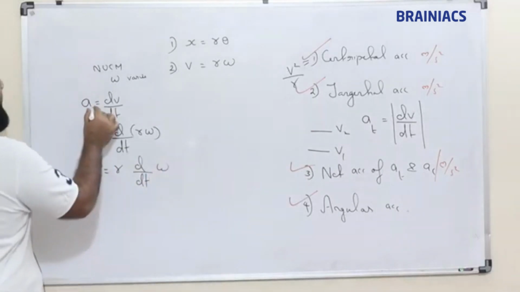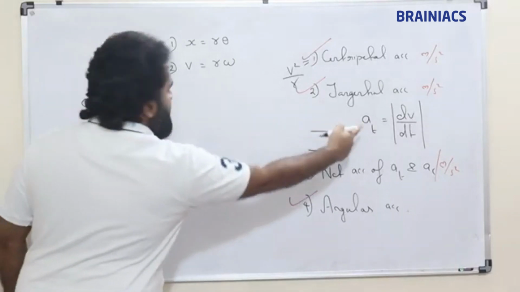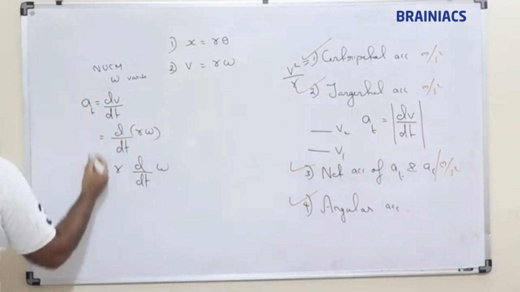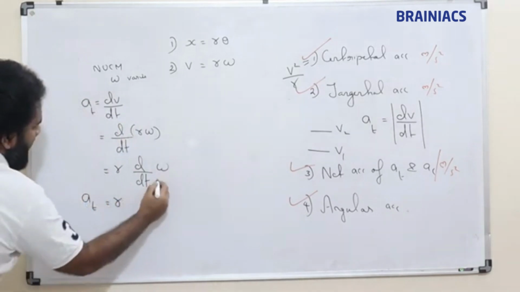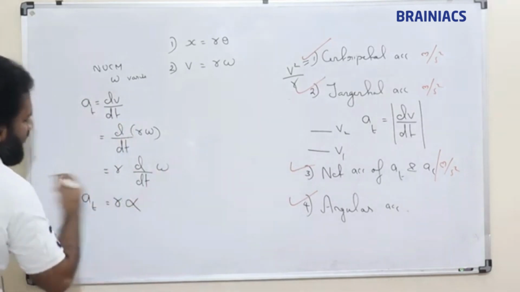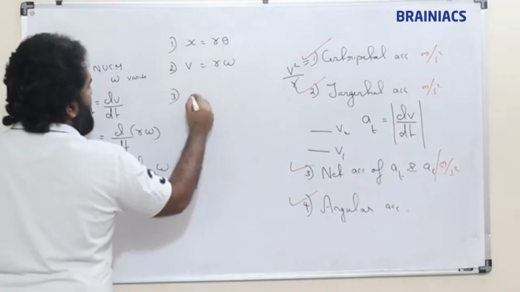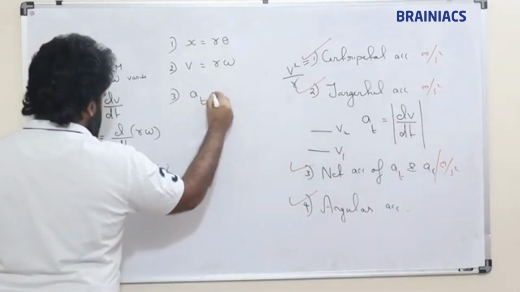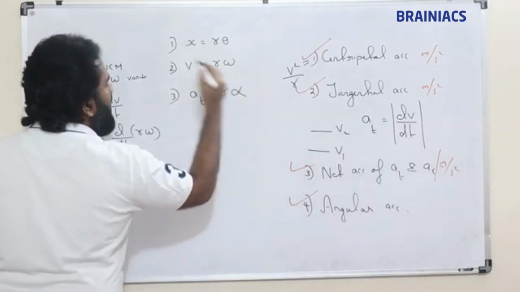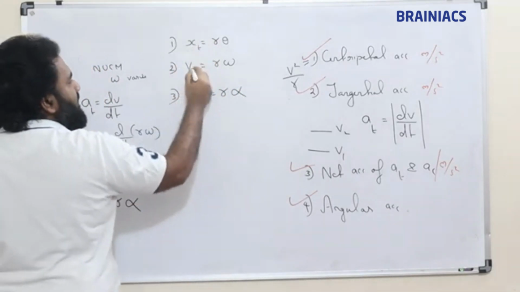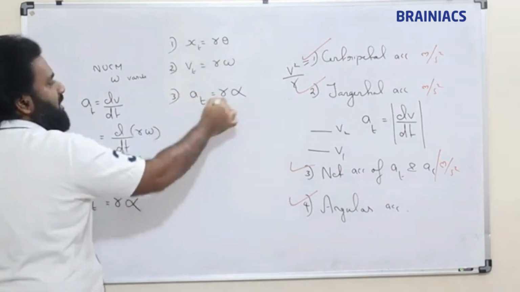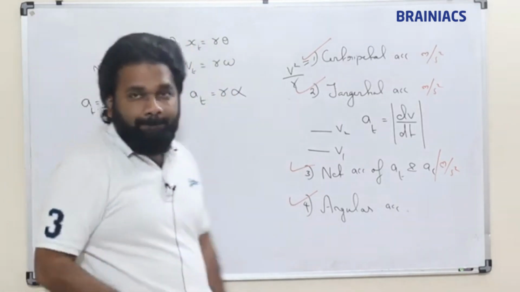So d by dt of omega. This dv by dt we have already written, this is nothing but tangential acceleration. So tangential acceleration a_t is equal to R d omega by dt, which is R alpha. So the third relation: tangential acceleration is equal to R alpha. This is tangential distance, this is tangential speed, so this is tangential acceleration.